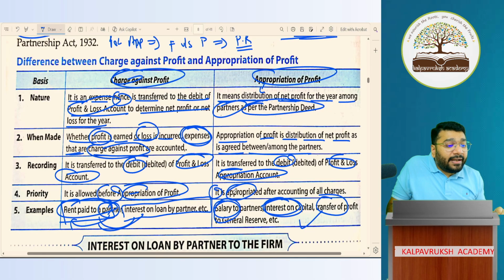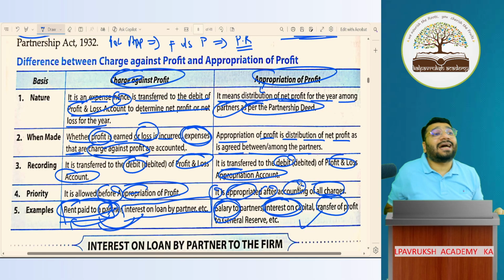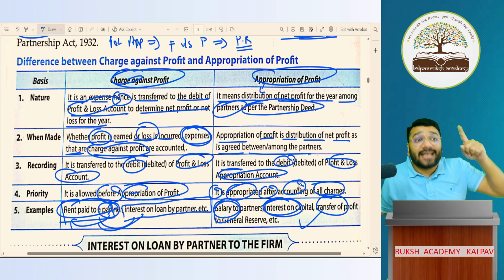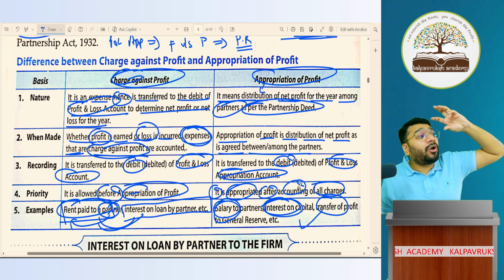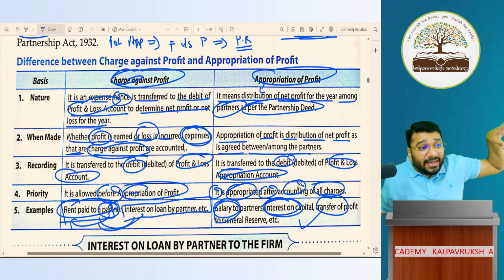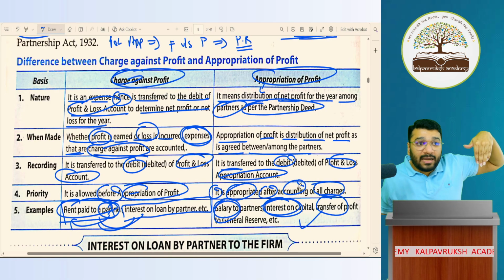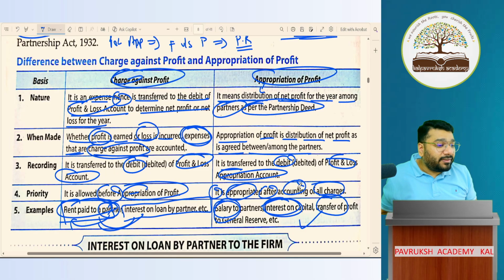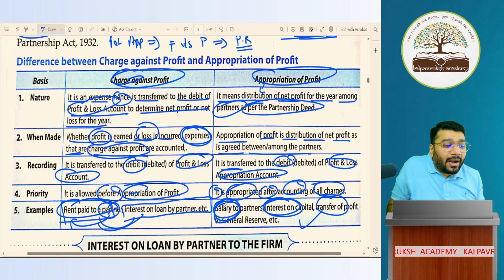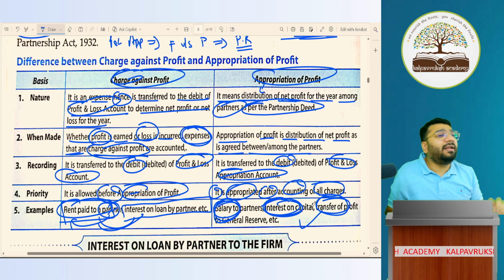It is appropriated after accounting all charges. Charges here means charge against profit items. So after you record all the direct expenses and indirect expenses, then you get the net profit. From that net profit only I will distribute the profit to the partners. Examples of that are salary to partner, interest on capital, transfer of profit to general reserve, etc.